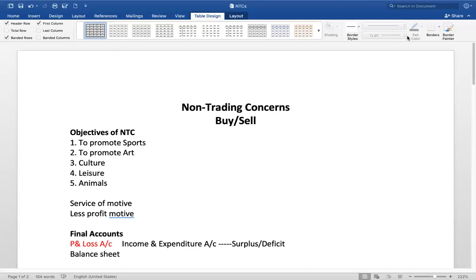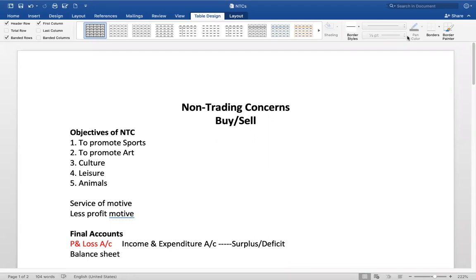Somebody may be interested, right? It is not necessary that all non-trading concerns will have all these objectives; the organization may run with one objective.